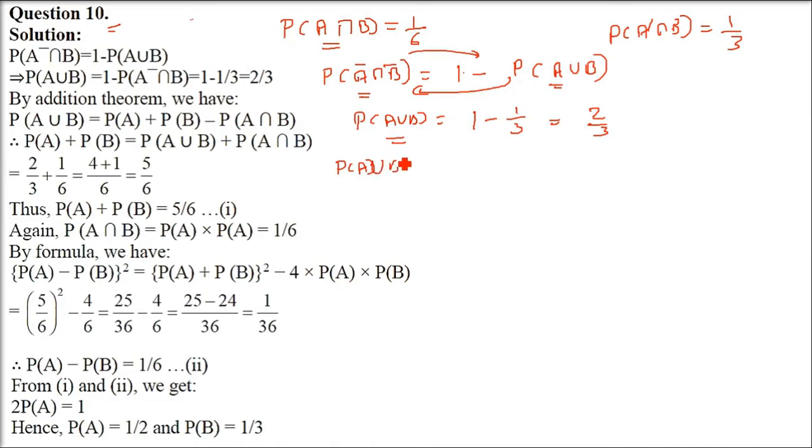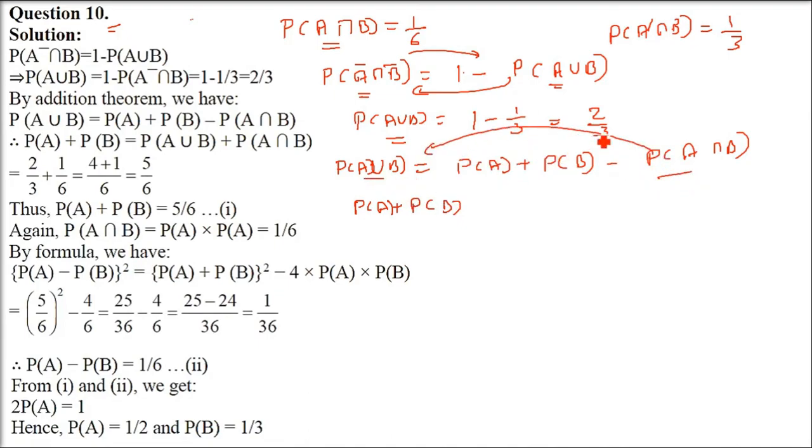Now let us use the formula we know, that is the addition theorem. P(A union B) is equal to P(A) plus P(B) minus P(A intersection B). So P(A) plus P(B), I am taking both intersection and union on one side. So 2 by 3 is one and 1 by 6 is another. So P(A) plus P(B) becomes 2 by 3 plus 1 by 6, which is going to be 5 by 6. This is P(A) plus P(B).